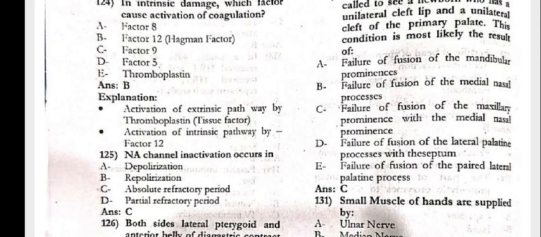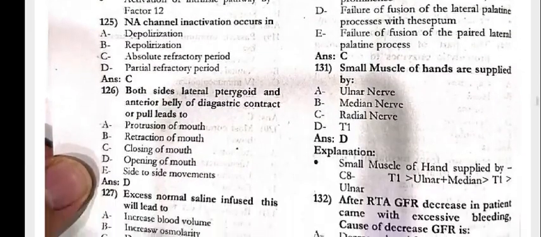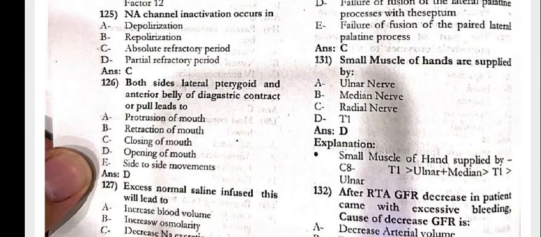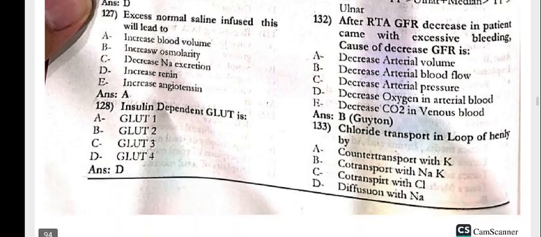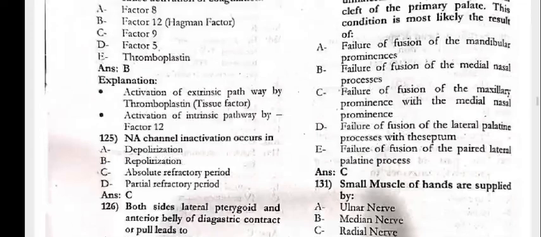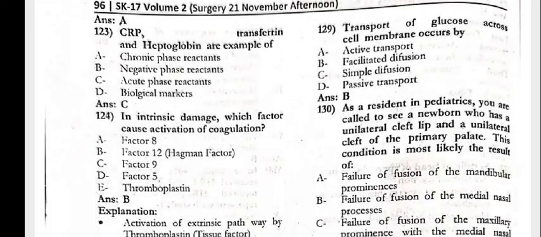Sodium channel inactivation occurs in the absolute refractory period. Both sides, the lateral pterygoid and the anterior belly of the digastric contract or pull, leading to opening of the mouth. 127, the excess normal saline infused will lead to an increase in blood volume. Insulin dependent GLUT is GLUT4. Next, 129, the transport of glucose across the cell membrane occurs by facilitated diffusion.